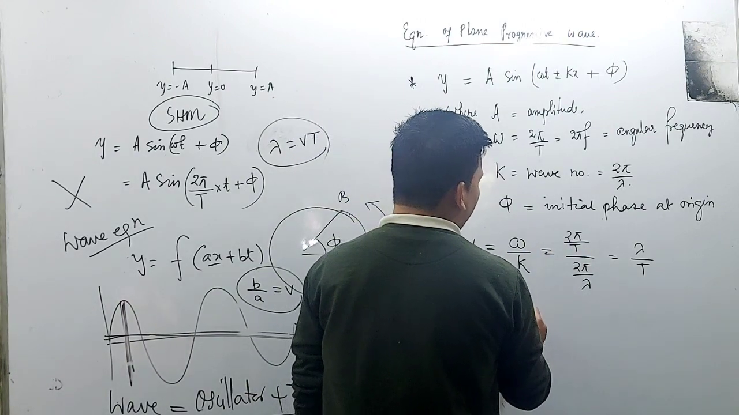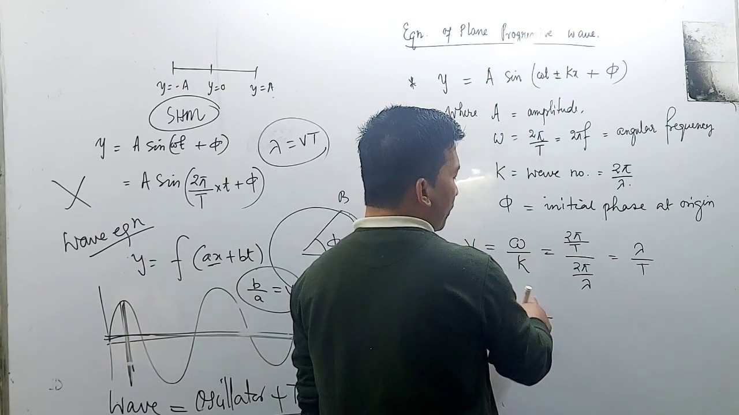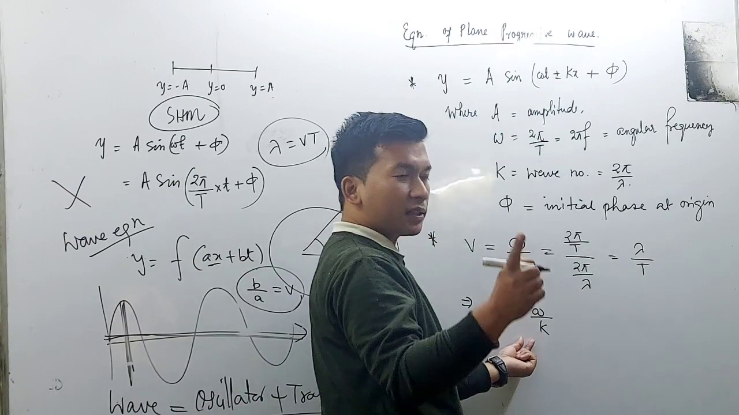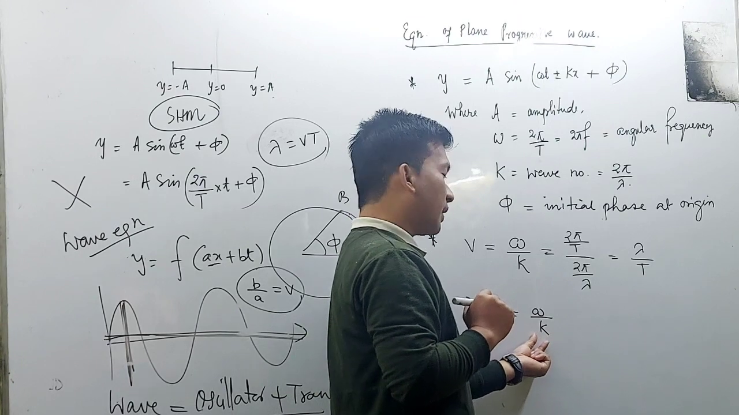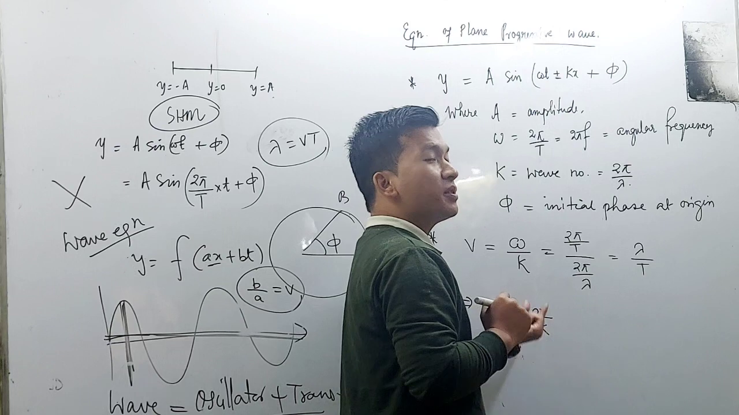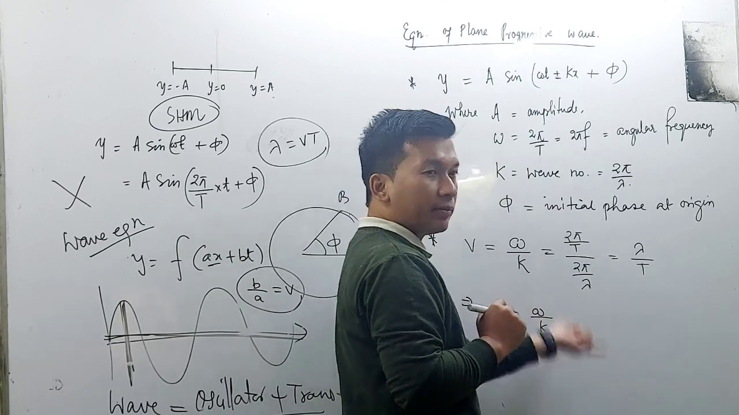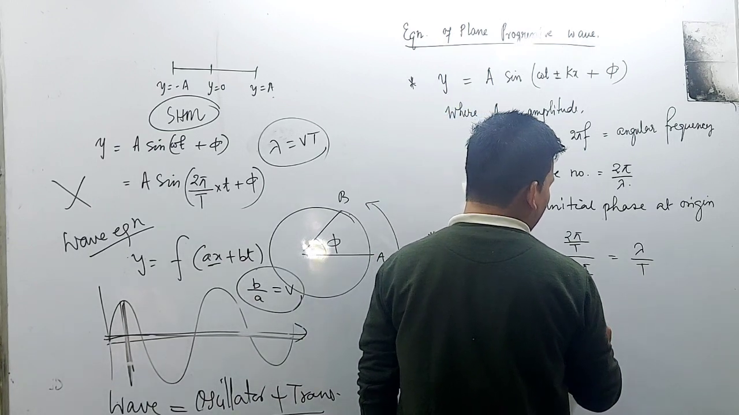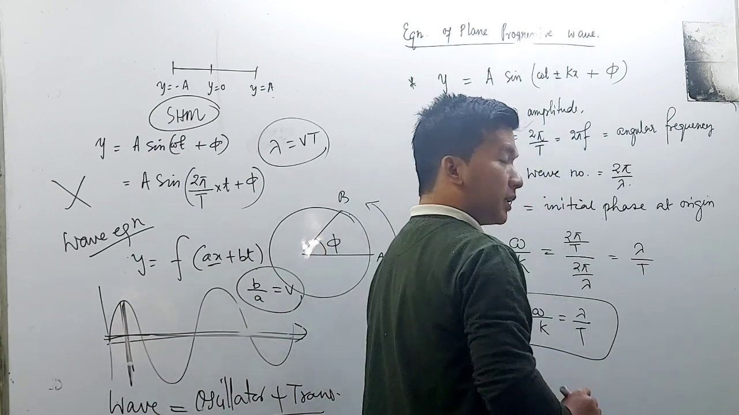This implies that v is equal to omega divided by k, where omega is the angular frequency and k is the wave number. This is not the spring constant k that we have studied in oscillation. This k is the wave number, and it is equal to lambda by T.